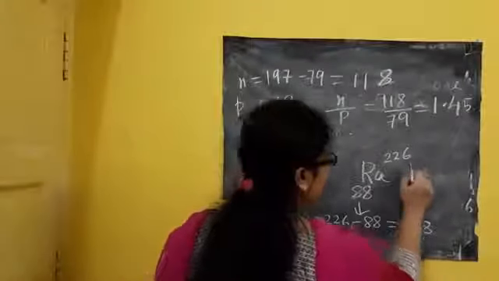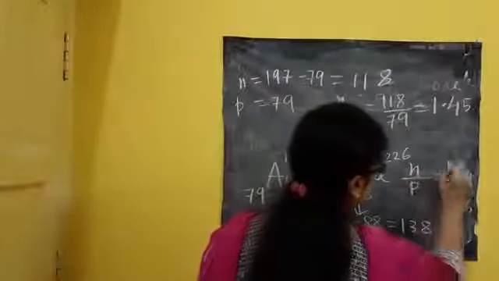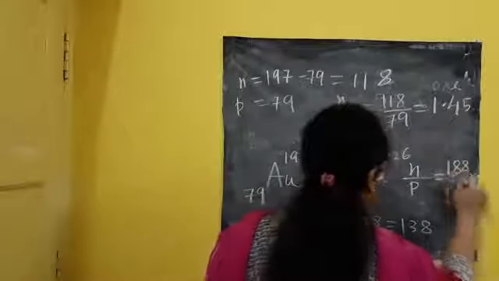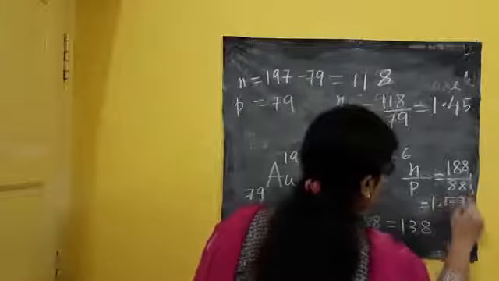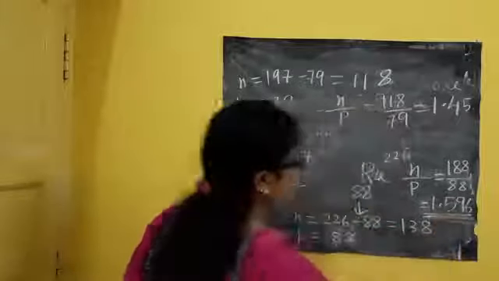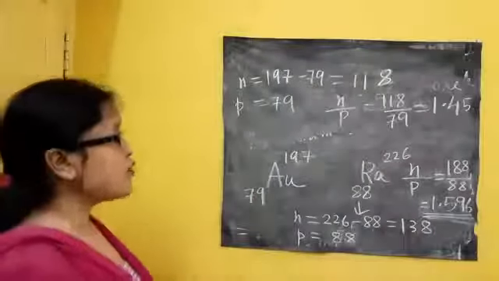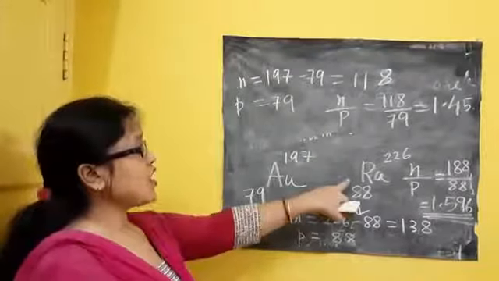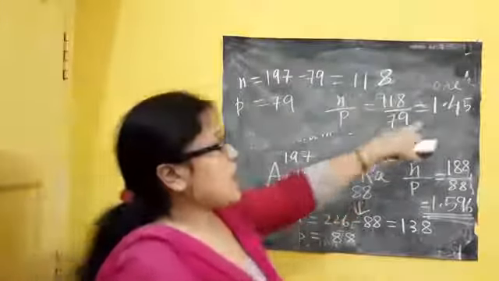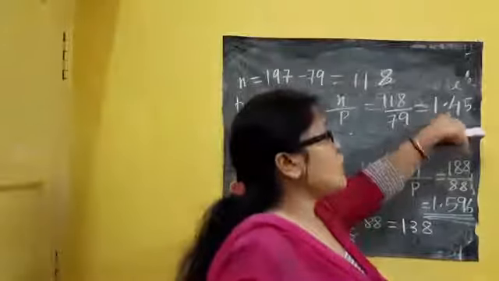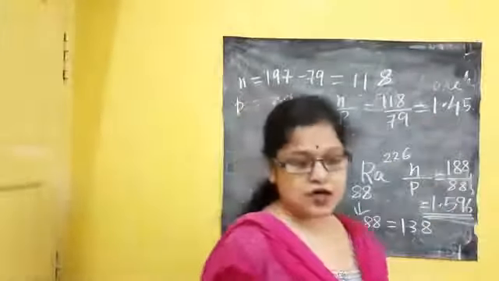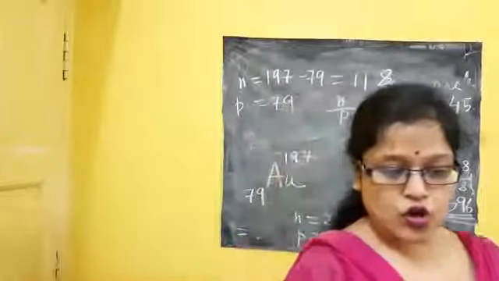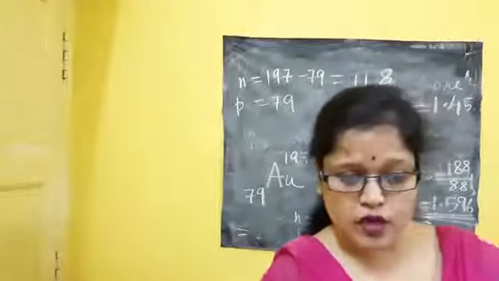So if I do the N by P ratio, 138 by 88, it is nearly equal to 1.57. So it is more than 1.5, so it will show radioactive decay. A ratio equal to 1.5 or less than 1.5 will not show radioactive decay. It is written also.